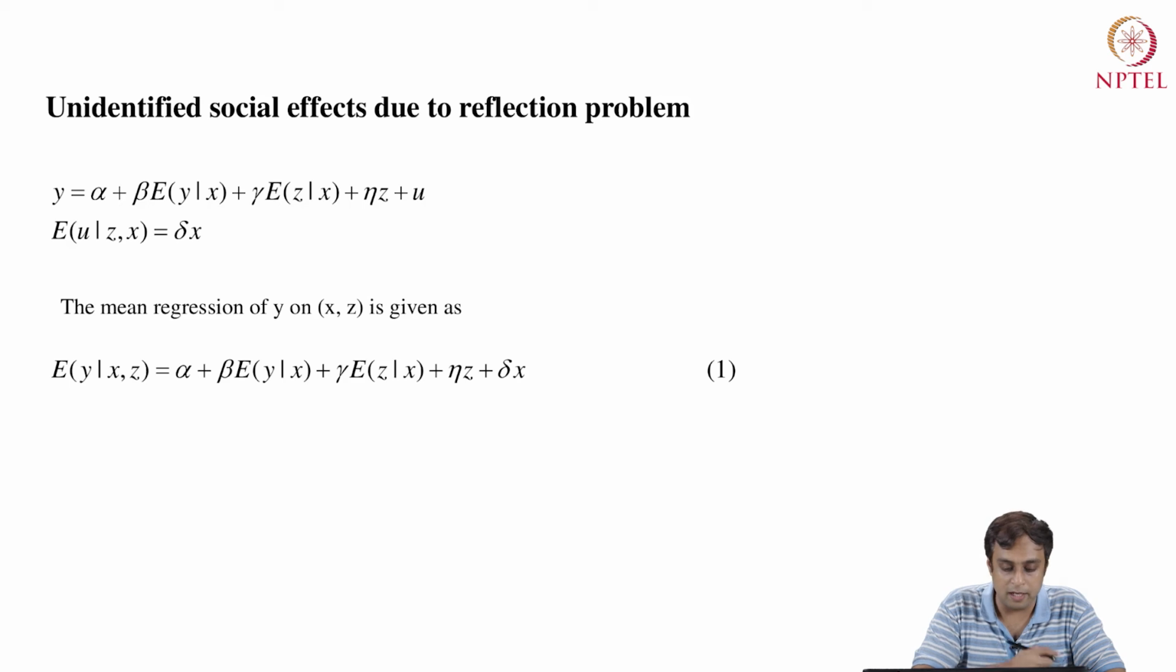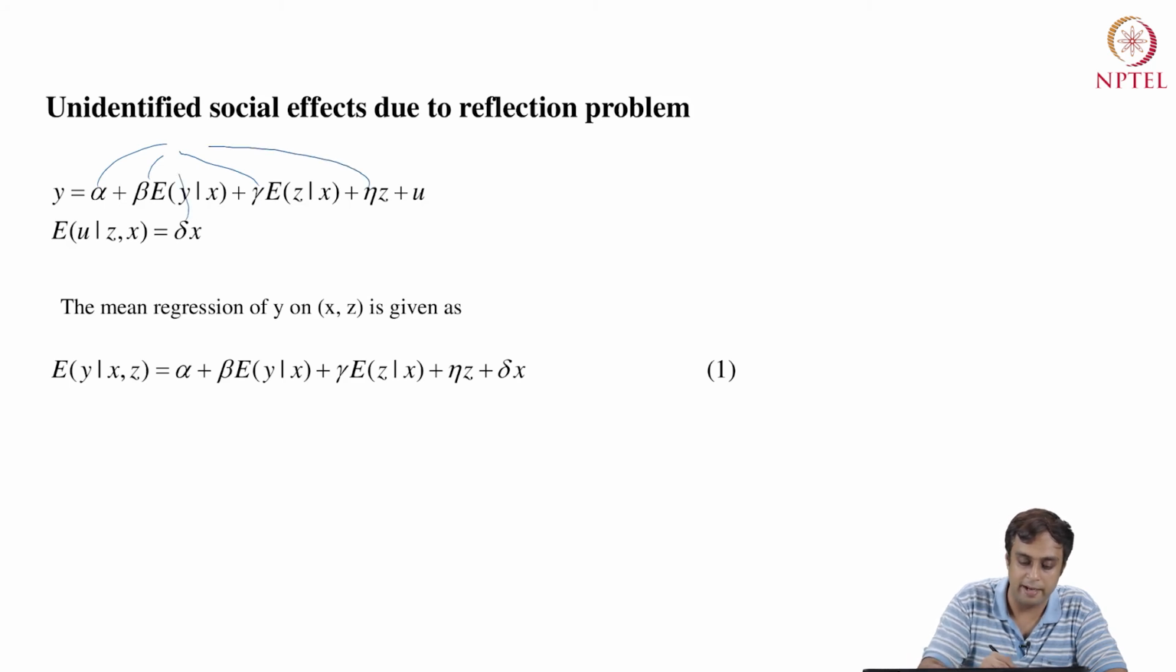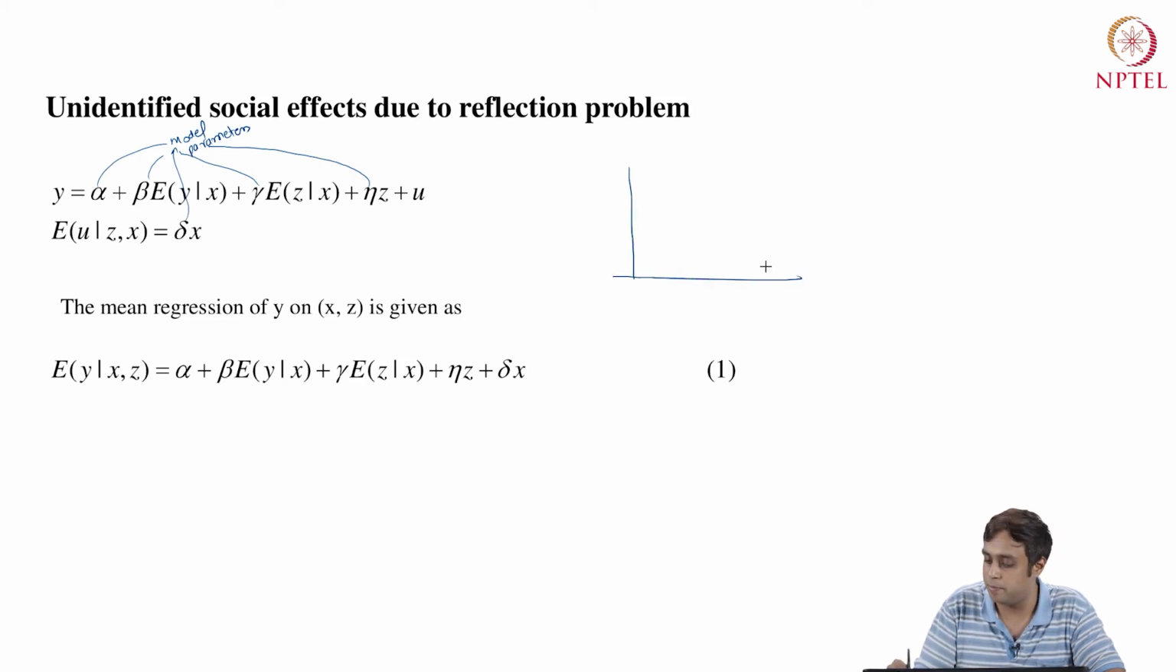So now let's look at the model that we have. Y equals alpha plus beta expectation y given x plus gamma expectation z given x plus eta z plus u. One thing that I have not said till now, alpha, beta, gamma, eta and delta are all model parameters. Then the mean regression of y on x and z